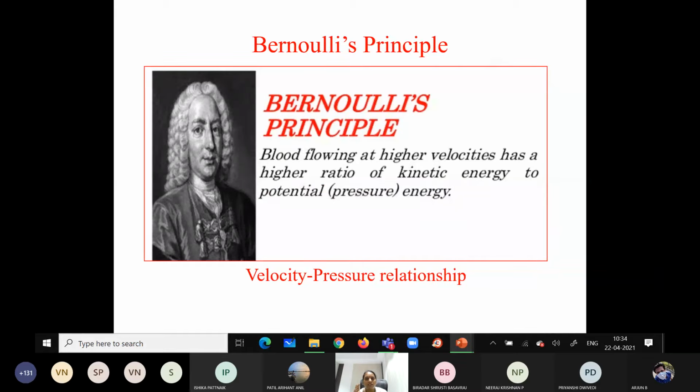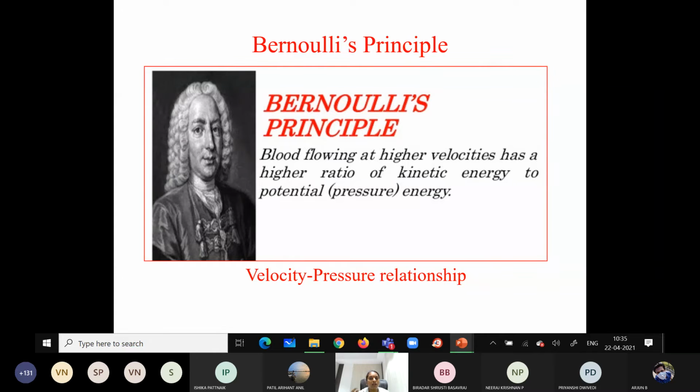What does Bernoulli's principle state? Bernoulli's principle states that blood flowing at higher velocities has a higher ratio of kinetic energy to potential energy.